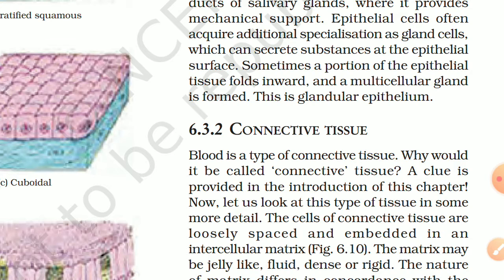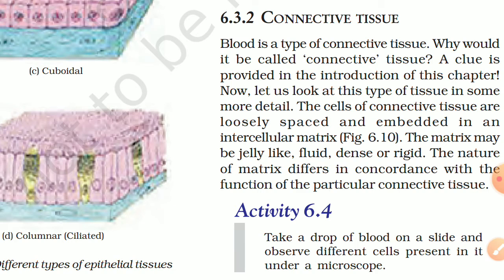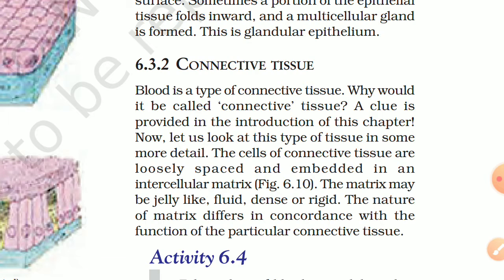So these five are the different types of epithelium tissues. Ultimately their function is to protect our body. They are basically the outer part of our skin or inside our body, like the liver, intestine, like that.